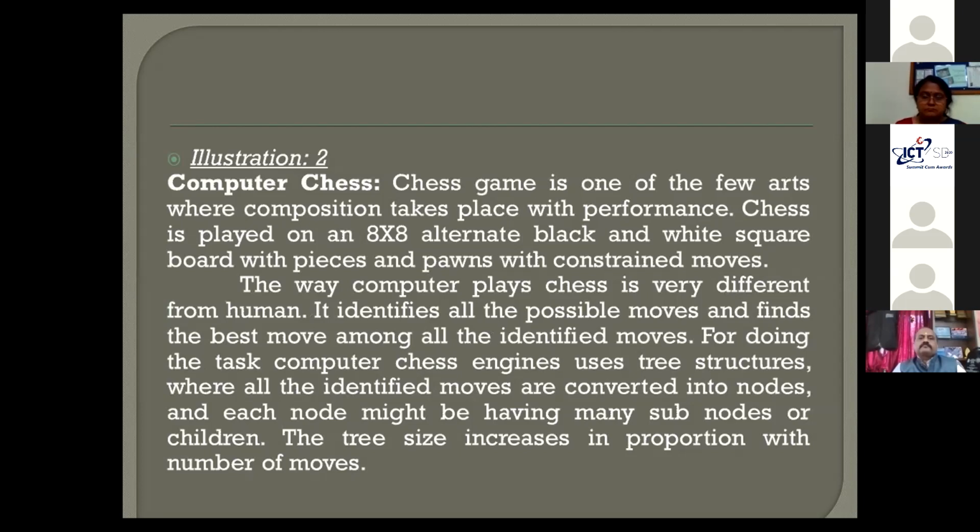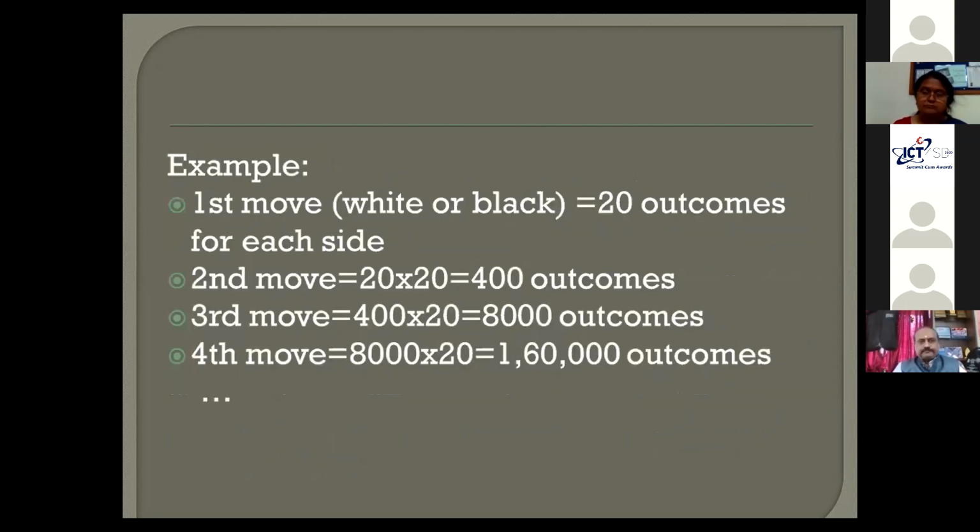But when the same thing comes to a computer, it thinks differently. It will go through all the squares and all the possible moves, and among all the possible moves, it will find one best move and make that move. In this context, I have made some findings here. Let us say some computer chess engine is playing chess, and for the first move, how many possible outcomes will it find?